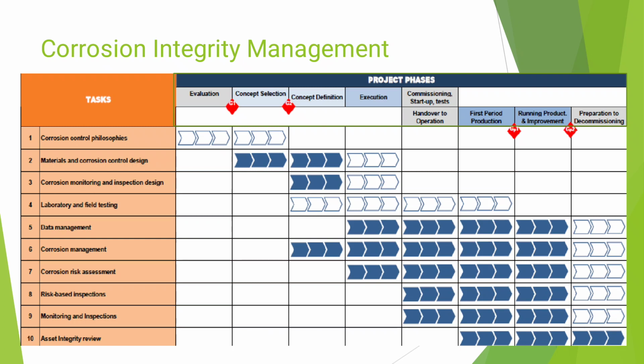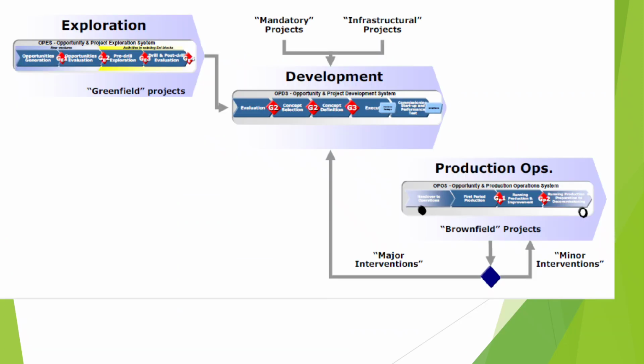All these tasks have a window of when we start the jobs. Right now I need to explain a little bit about what the project phase means. In the oil and gas company business, they start the business with exploration.